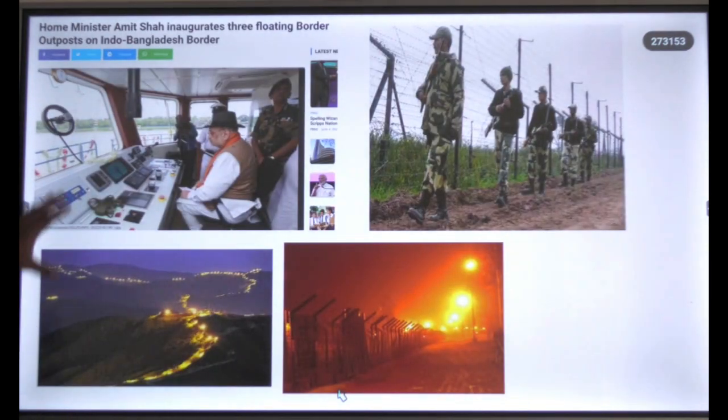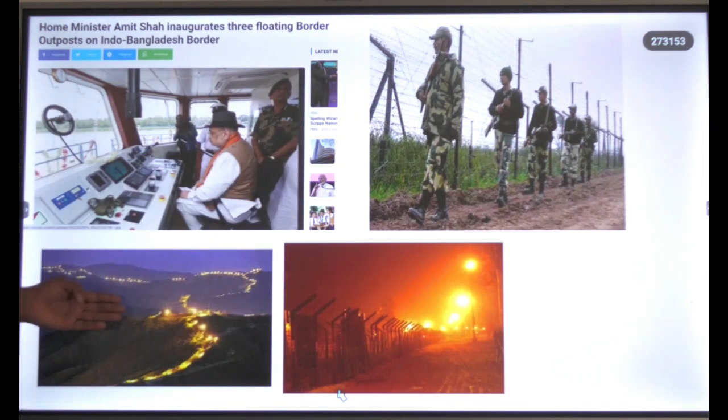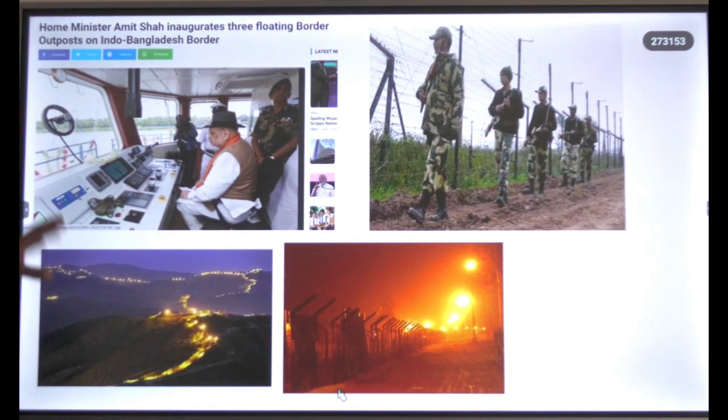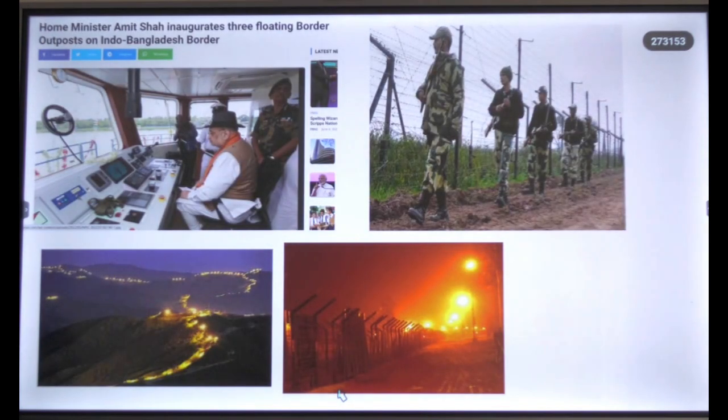So if you look at this, these are the border infrastructure, like a floating outpost on the river side in the Bangladesh border. This is the fencing, and the government also provides flood lighting along the border. These are the points we call border infrastructure. So you can write it in short also, in case the answer is a little short.